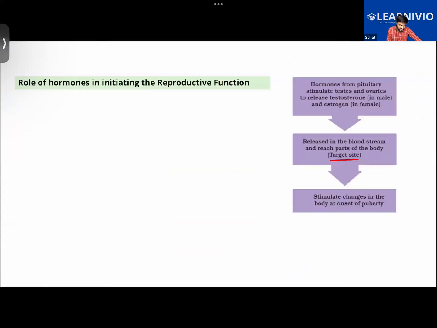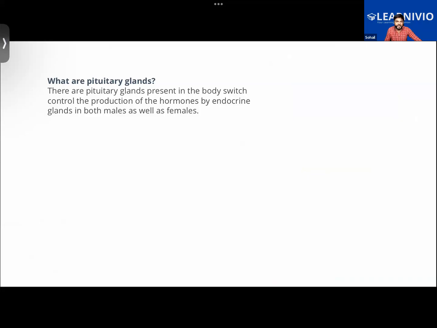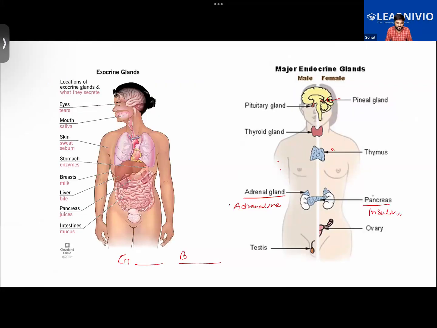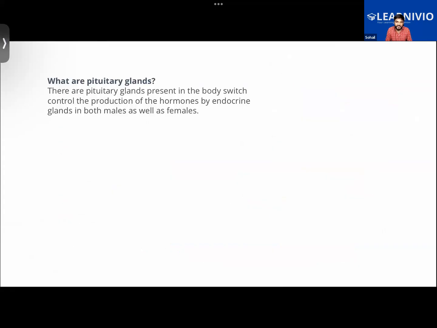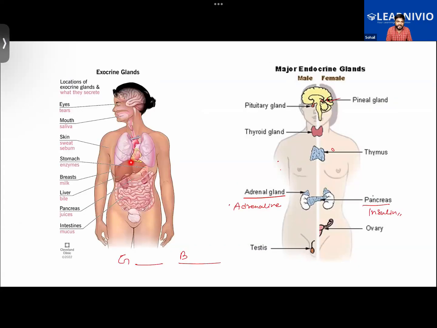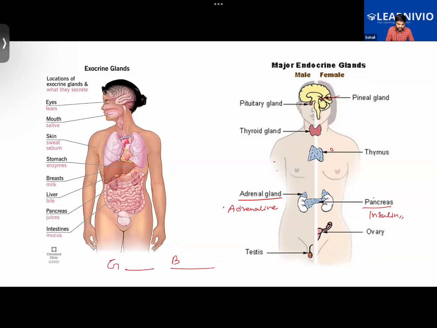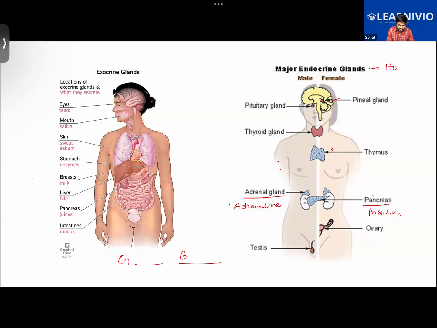Further, we also learned about the pituitary gland. Most of the discussion in this class will be related to the endocrine gland only. Getting it now? Because these exocrine glands are not bringing about any major changes in the body. Like the development of the sexual organs or the increased activity in the body, all of these are brought about by the endocrine glands, because their main secretion is hormone.